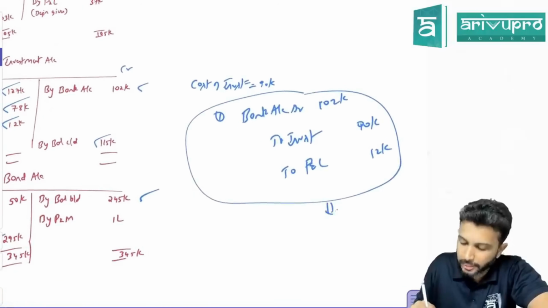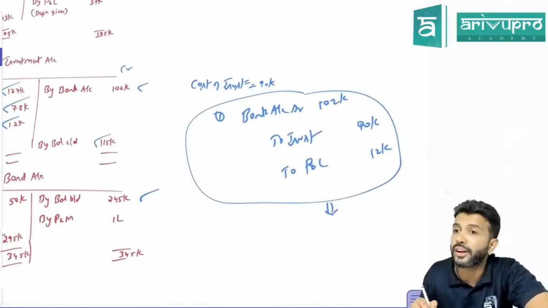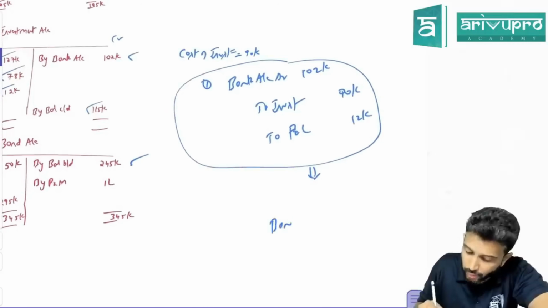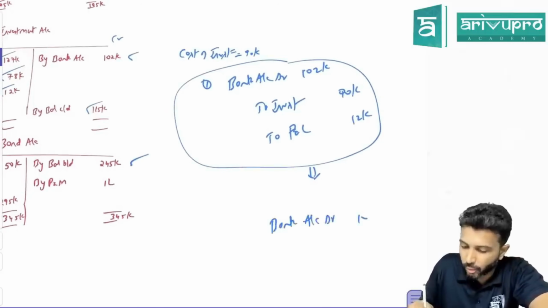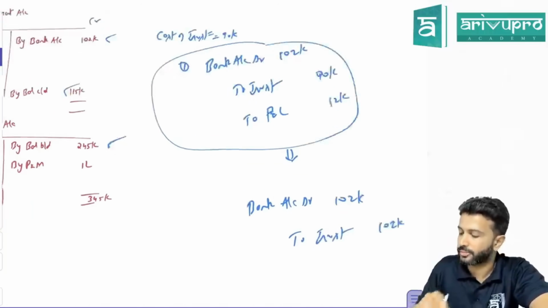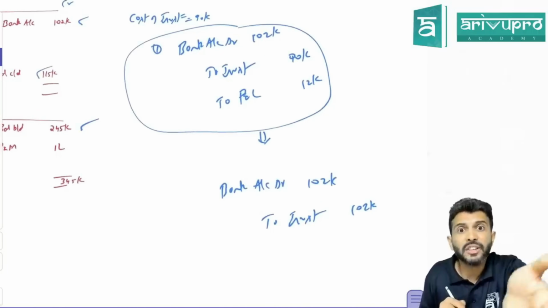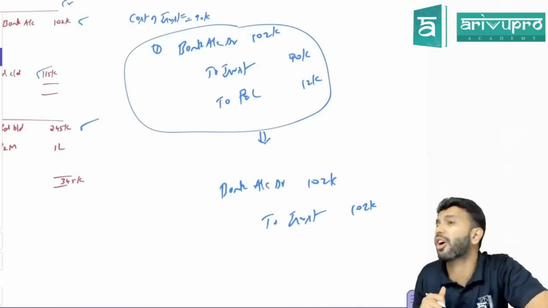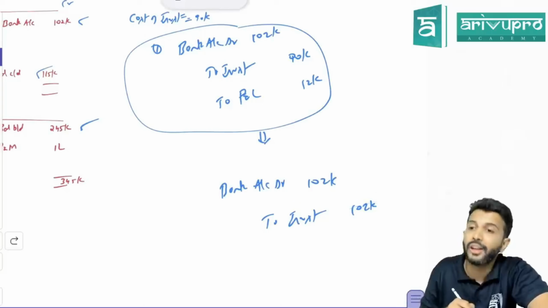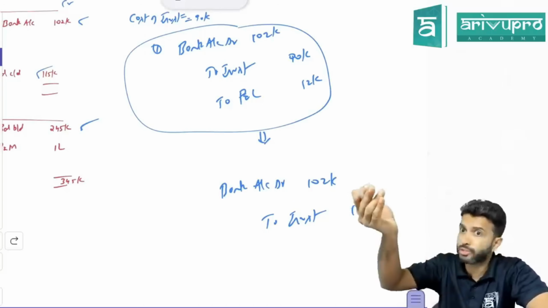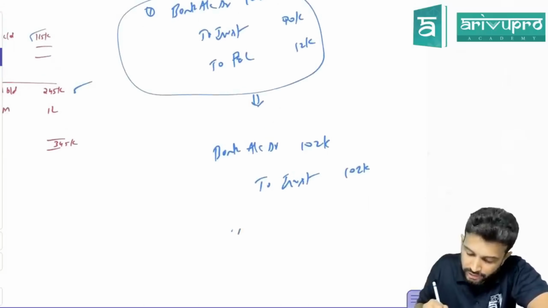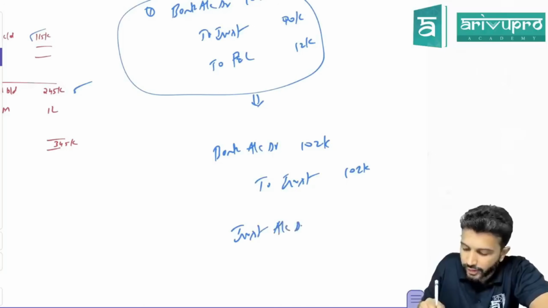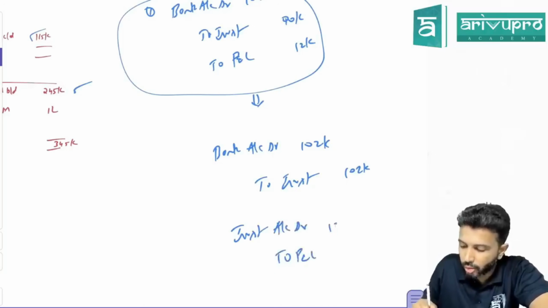But you know how our study material passes and how we also need to account it. First entry, what they'll pass is bank account debit 1,02,000 to investment account 1,02,000. But investment is shown at cost price, so when you sell an investment it should be reduced at cost price. But you reduce by how much? Selling price. That means you reduce more. Hence next entry you will pass is investment account debited to P&L account 12,000.